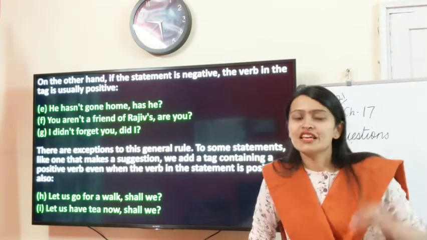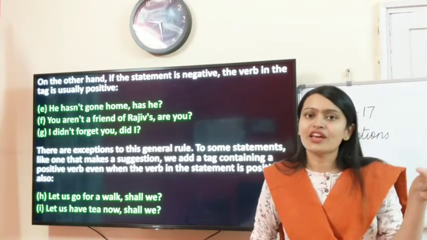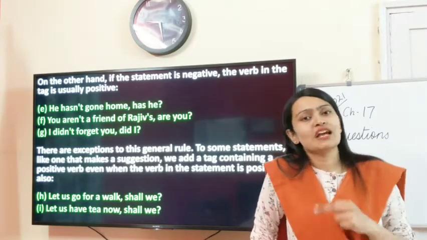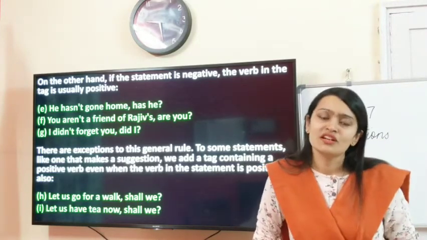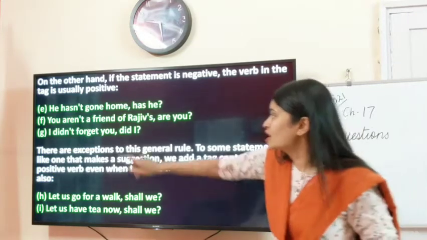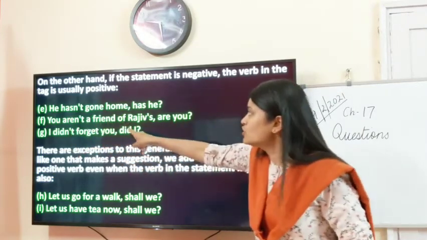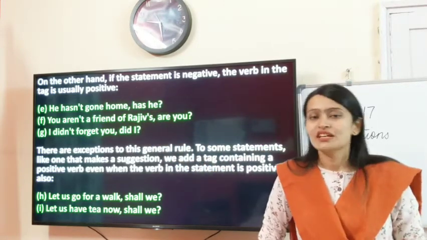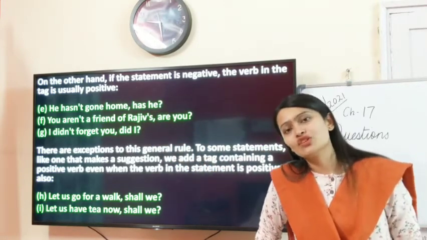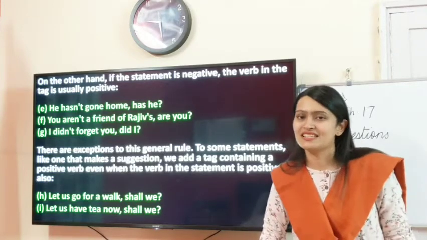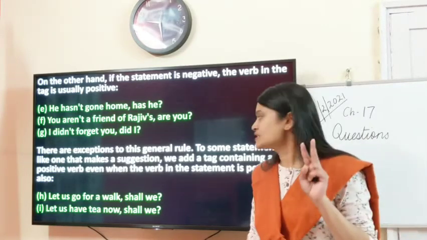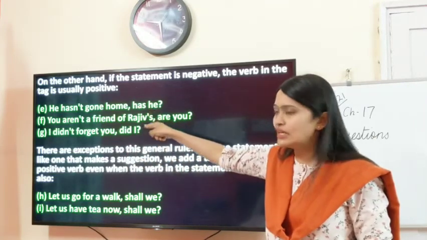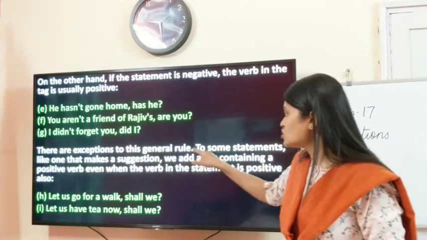So over here they are saying if your statement is having a positive verb, then in your question tag you will be having a negative form of verb. And if your statement is having a negative verb, then you will be having a positive form of verb in your question tag. Understood? This is the way you will be making question tag for your statements. Okay, so this is the second type of question. There are some exceptions, children, to this ruling. There are some exceptions to this general rule.